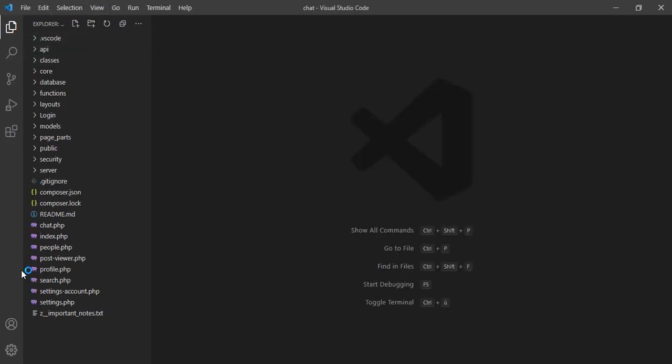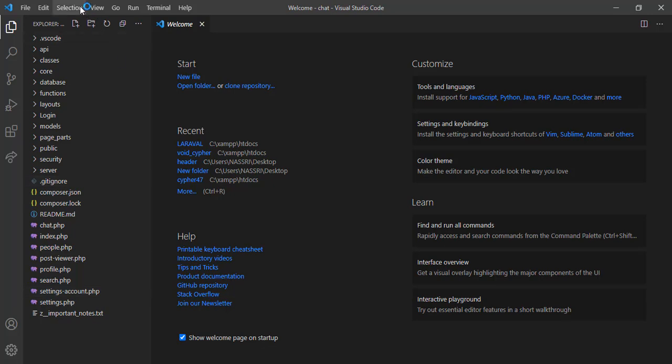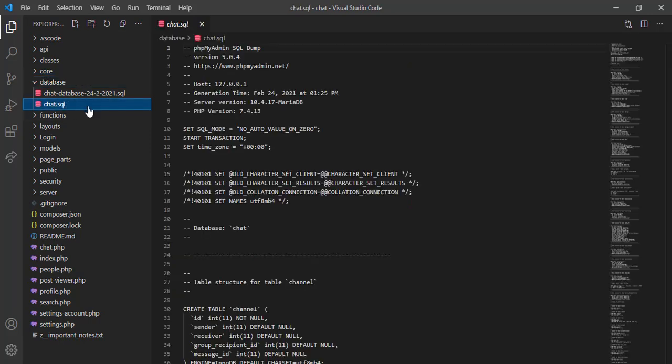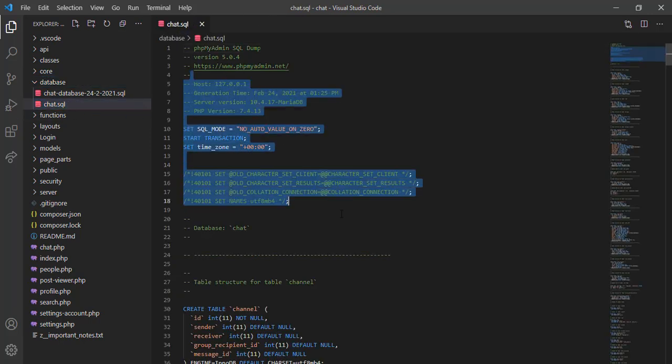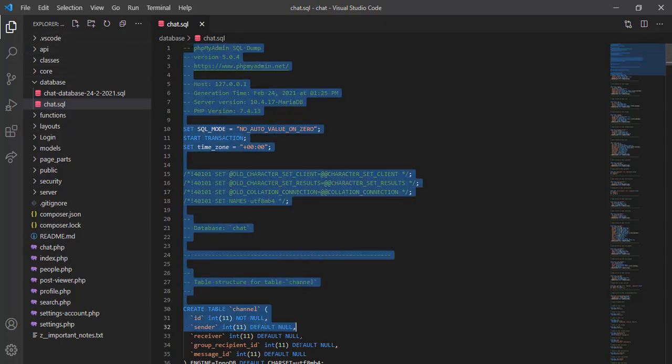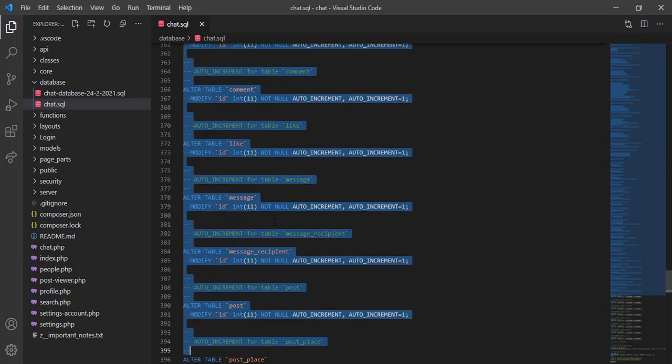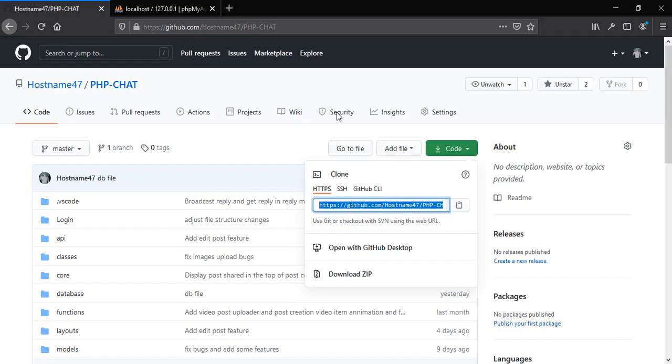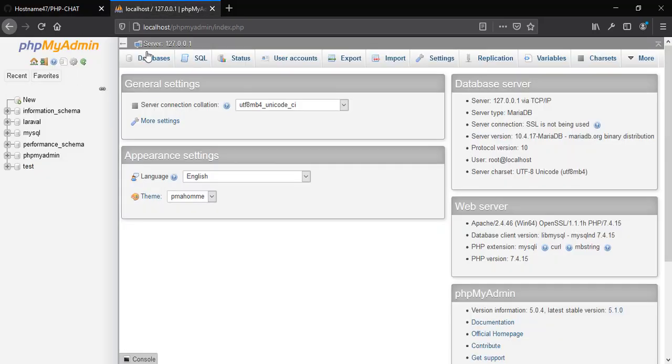Now our project is opened here. Now the second step is to create the database. So to do so, let's first open this database folder and open this chat.sql file. Now this file right here contains all the instructions needed to create all the tables, all the keys, and so on. So before running this script right here, let's create the database by going to phpMyAdmin.